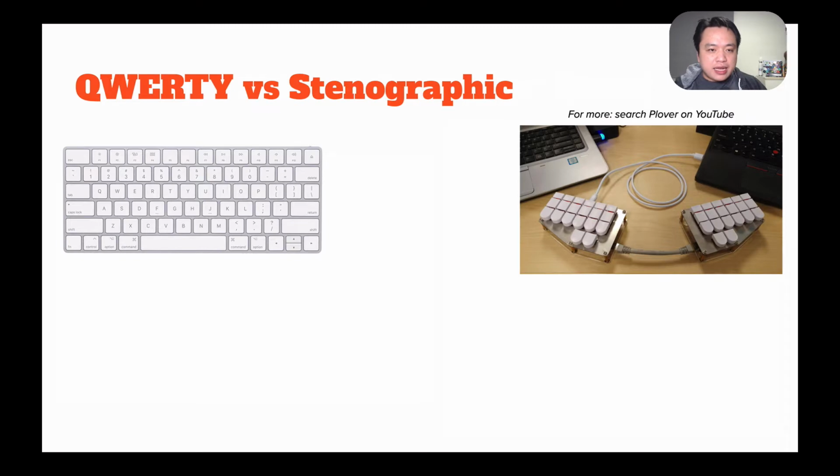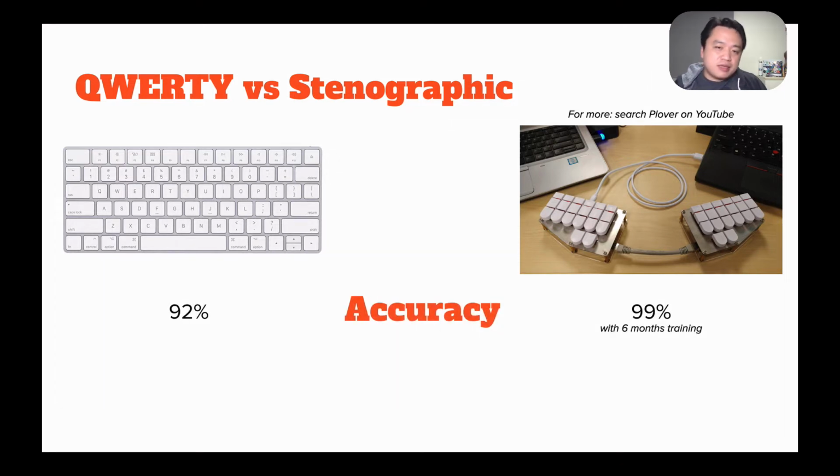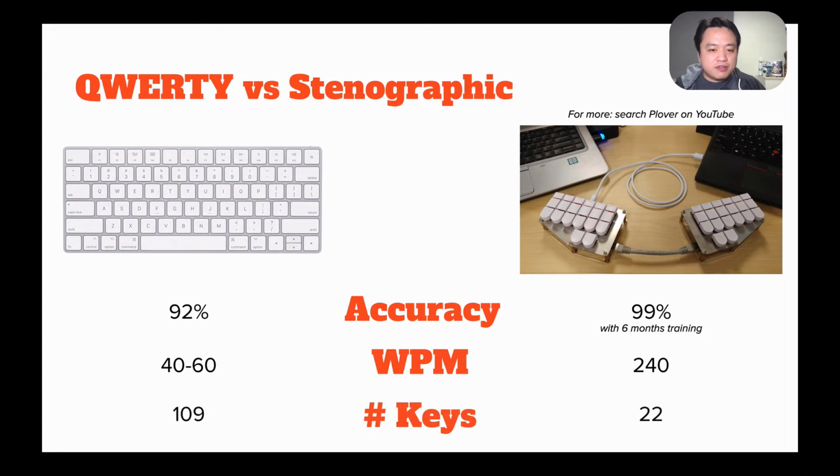I like to draw the analogy to keyboards. We're all familiar with the QWERTY keyboards, but we've also seen stenographers transcribe what we say at amazing speed. I did some research, and it turns out that stenographers have about 7% higher accuracy, which is unsurprising because they're trained to do that. What's really amazing is that they're about 5 times faster than most typists, and they do it with a fifth of the number of keys.